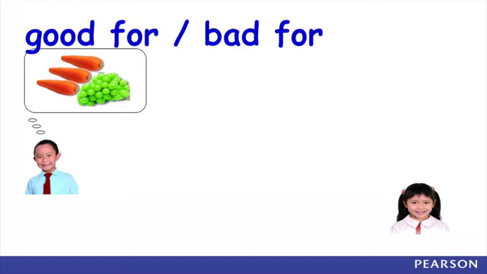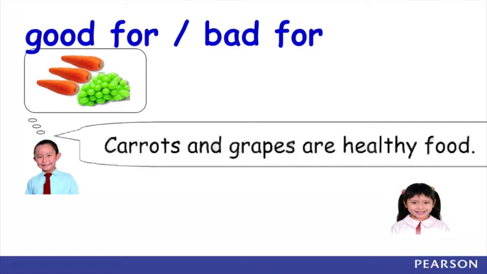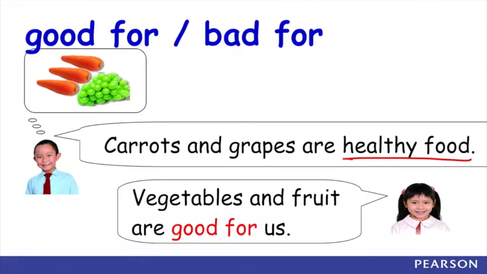So now we have carrots and grapes. Carrots and grapes are healthy food. You may conclude that carrots, they are vegetables, and grapes, they are fruit. So you put them into the vegetables and fruit group, and you can say that vegetables and fruit are good for us because they are healthy.